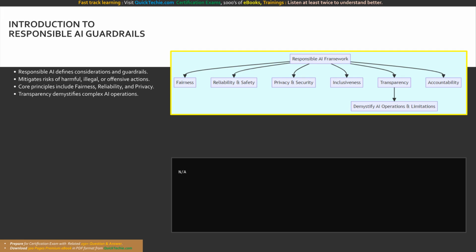Throughout this comprehensive session, we will examine why transparency is absolutely necessary, how to disclose AI usage effectively in real-world scenarios, and how to use advanced tools within Microsoft Foundry to build traceable, highly transparent AI workflows from the ground up. While there is no specific application logic to execute on this introductory slide, architects must translate these responsible AI concepts into programmatic guardrails. Transparency requires that your codebase implements extensive logging and user-facing disclaimers, ensuring that every AI interaction is visibly marked and trackable throughout the application's entire execution flow.